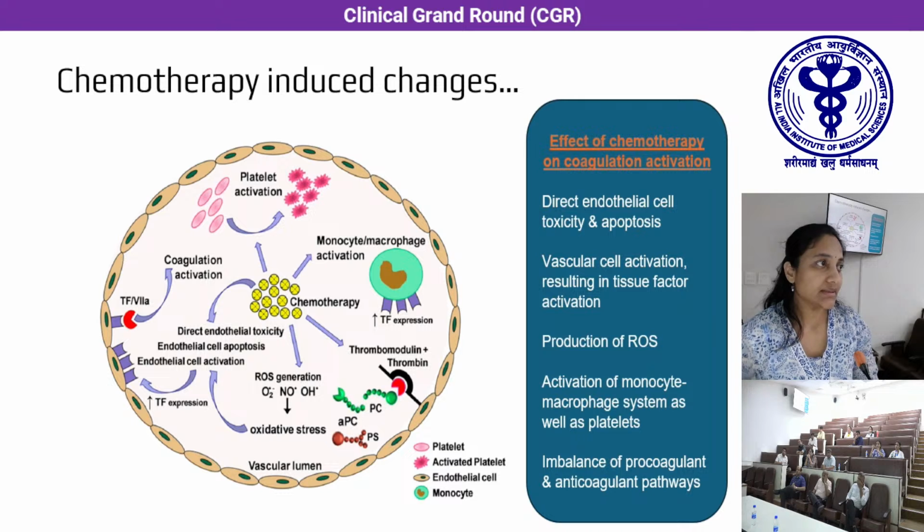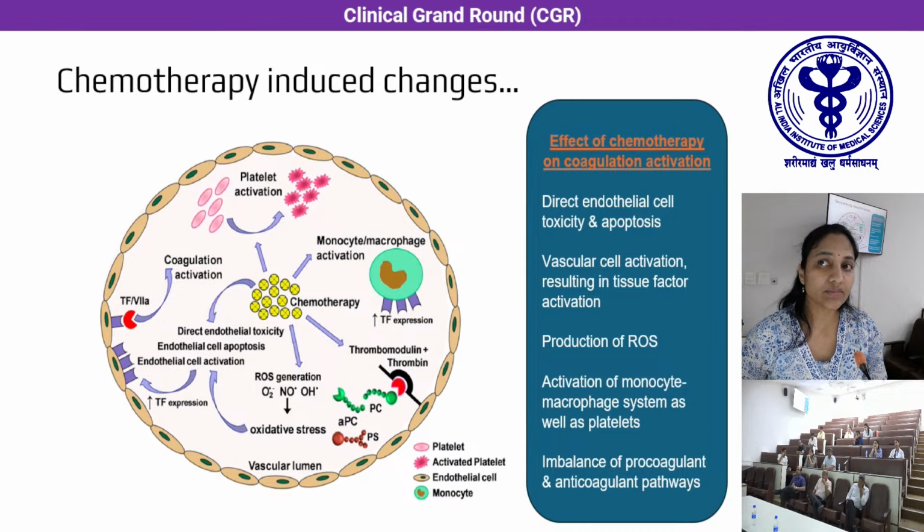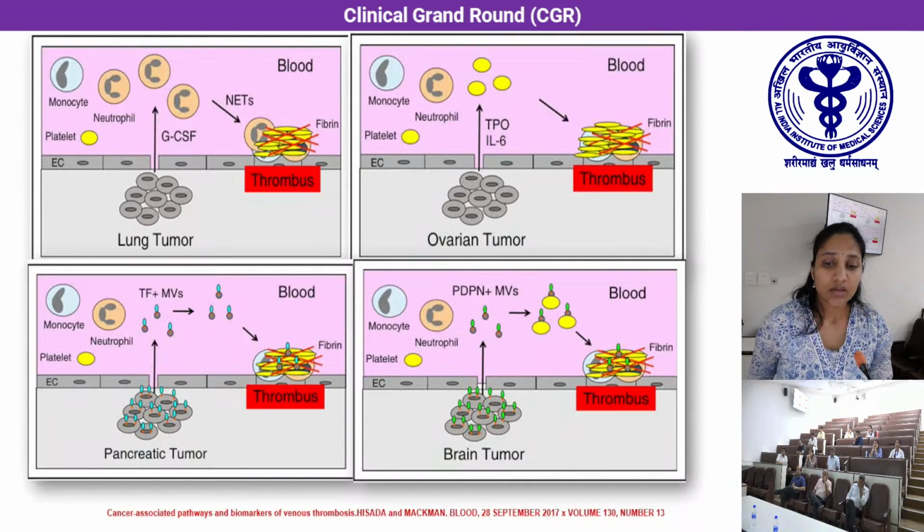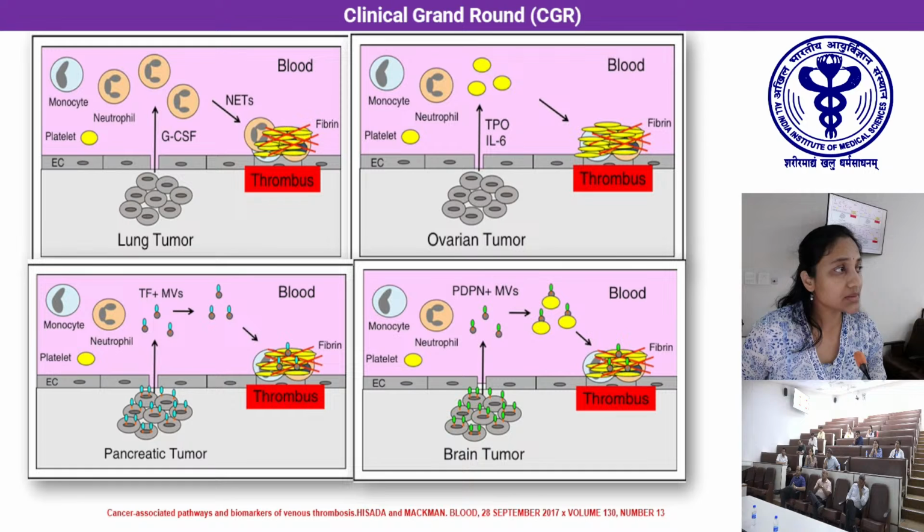Chemotherapy used in cancer patients also causes direct damage to the endothelial cells and causes apoptosis, causing thrombus formation. They also activate platelets, monocytes, and also generate reactive oxygen species. All these mechanisms will lead to an imbalance of procoagulant and anticoagulant pathways. So, along with all these common mechanisms, each cancer has certain prominent mechanisms which will promote thrombosis in that type of cancer.